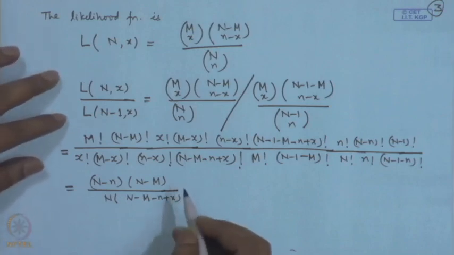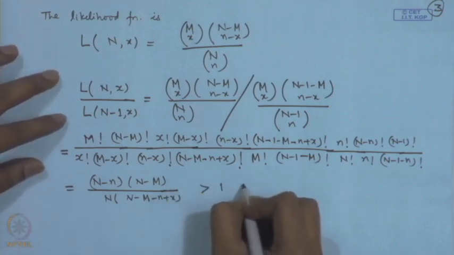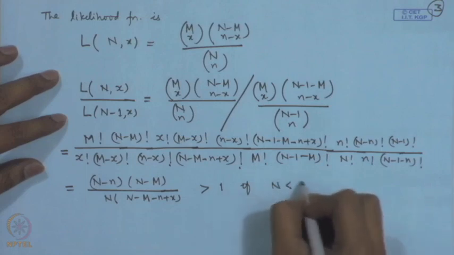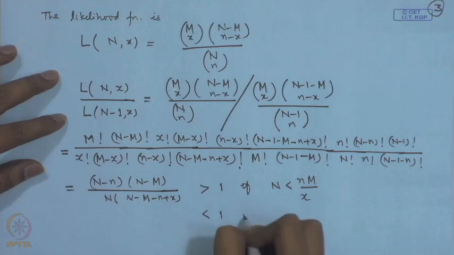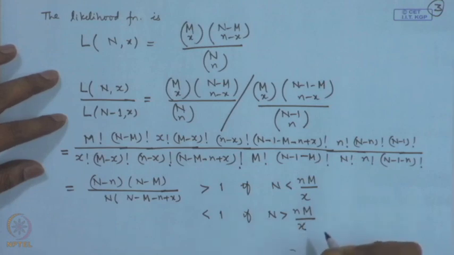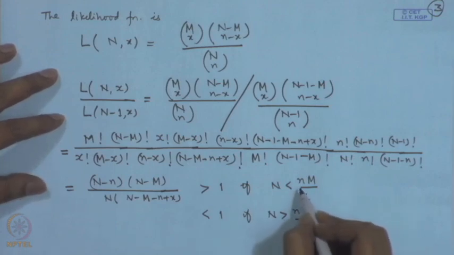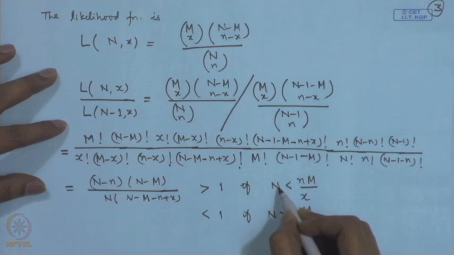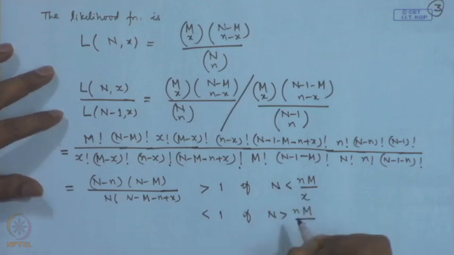Now, you notice that this is greater than 1 if n is less than nm by x, and it is less than 1 if n is greater than nm by x. Obviously, n takes integer values 1, 2 and so on.